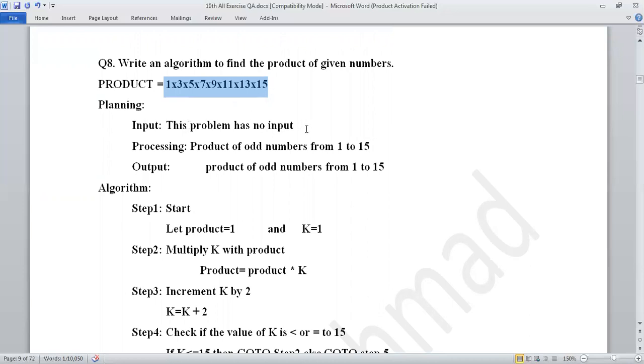Input: this problem has no input. Watch over here, processing: product of odd numbers from 1 to 15. These are the odd numbers: 1, 3, 5, 7, 9, 11, 13, and 15. Odd numbers between 1 and 15. So check the output, what will be the output. Let's say the output of this is 1050. Output the product of odd numbers from 1 to 15.